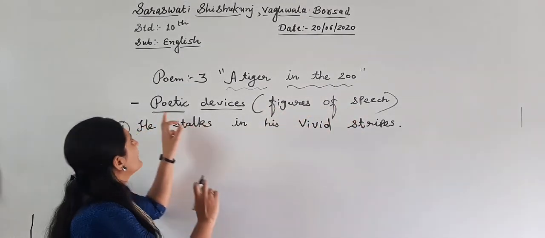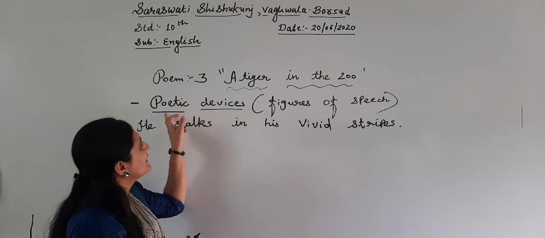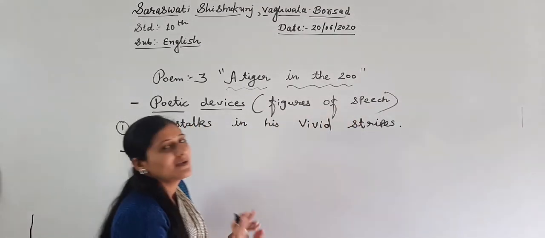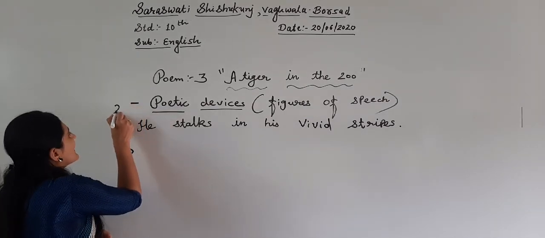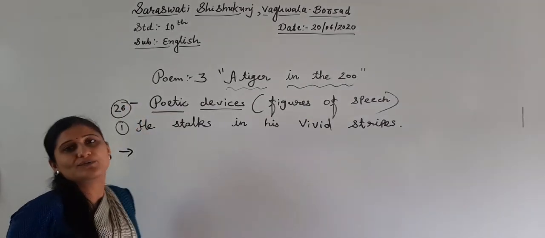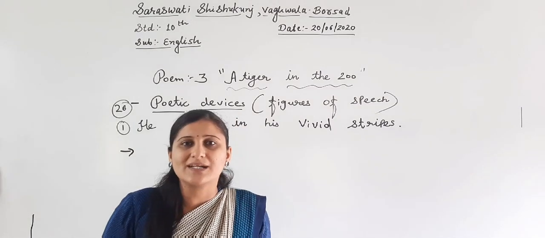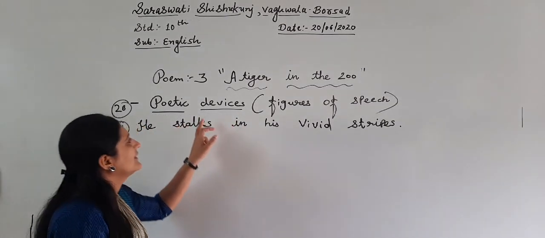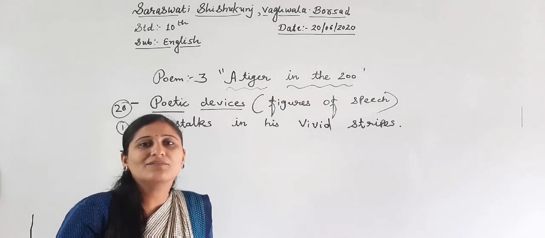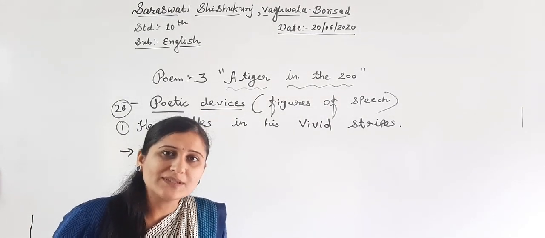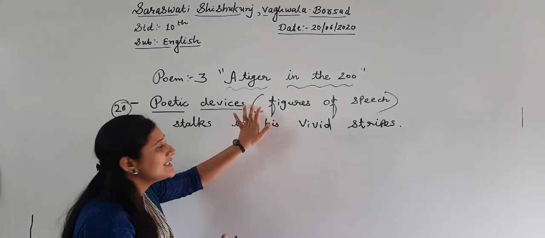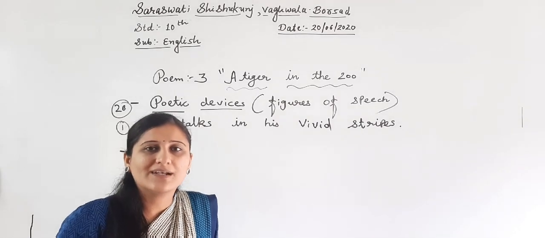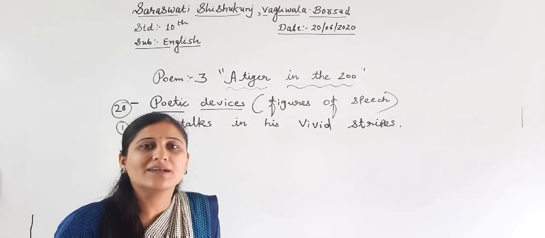What is the meaning of poetic devices? Poetic devices means figures of speech. In general in English there are 26 figures of speech. How many figures of speech are there? 26 figures of speech are there in English. So, day by day when we complete poems, I will explain in each poem how many figures of speech are included and which are left. I will repeat again and again.